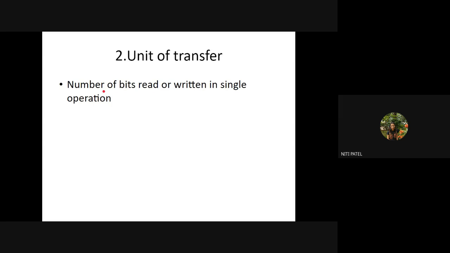Okay, so if I require 8 bits to send the data, that means 8 bits to read the data. So unit of transfer will be 8 bits. If I require 16 bits to write the data, that means unit of transfer is 16 bits. So it is the number of bits that are used to perform the read and write operation.